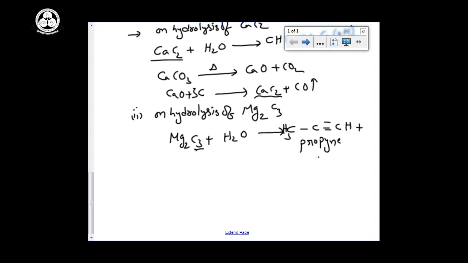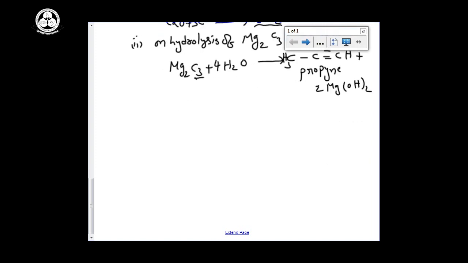Then the remaining is magnesium hydroxide, Mg(OH)2. How many water molecules are required, you can balance. See, propyne can be prepared by the hydrolysis of magnesium carbide. Ethyne can be produced by the hydrolysis of calcium carbide. This is the first method of preparation.